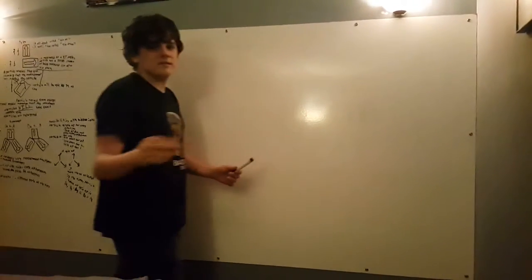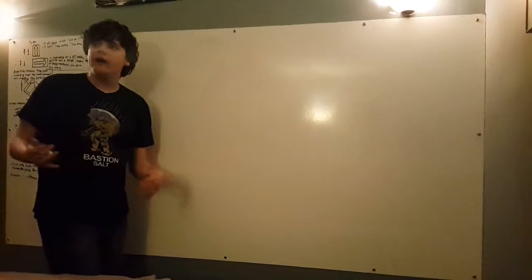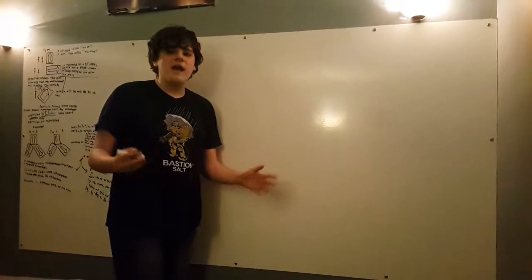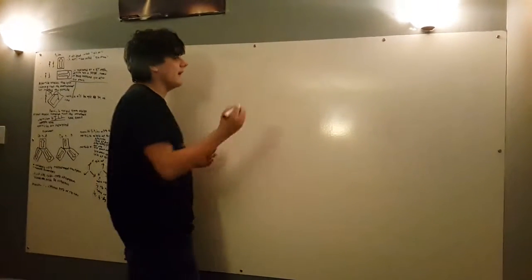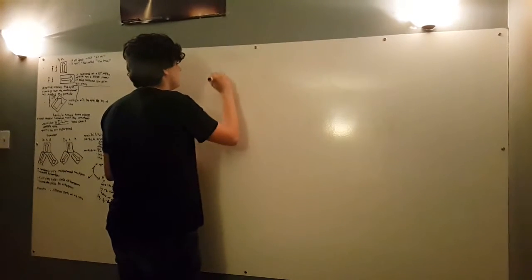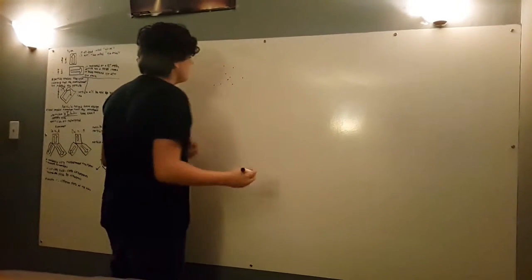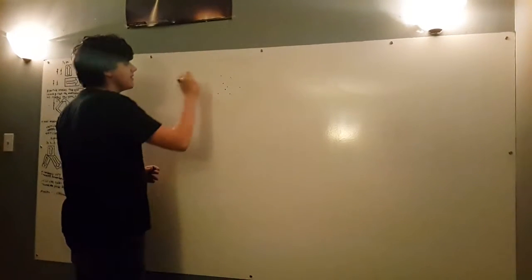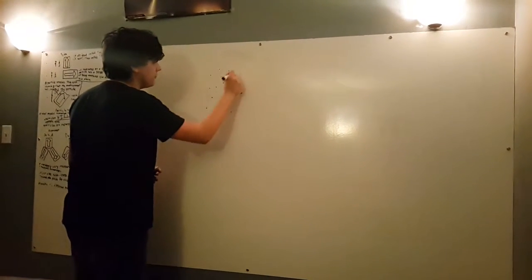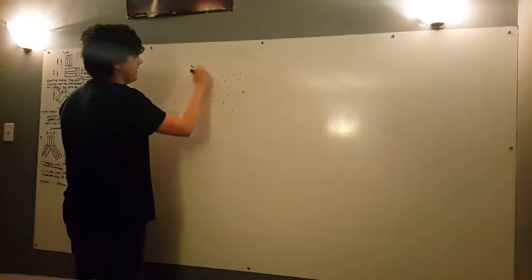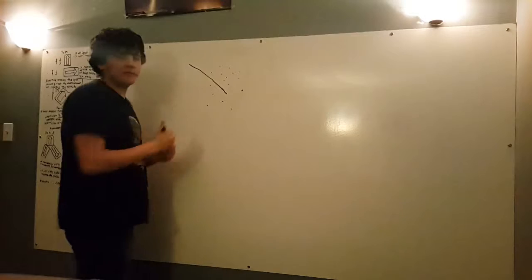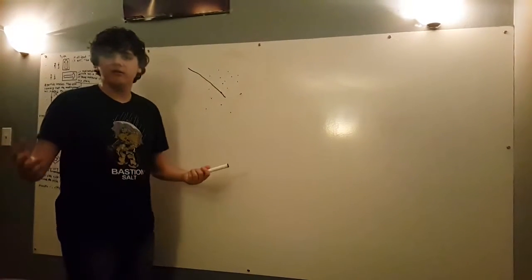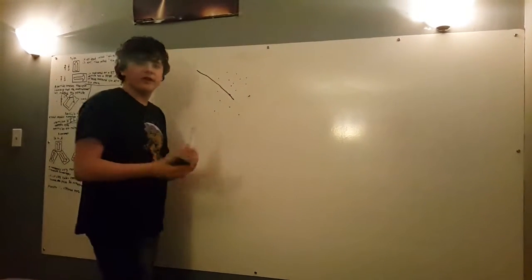Now, we can apply this to things like why light bends in water, right? You might be thinking, how could that work? So, basically, we have air out here. I'm just going to do a quick little dot thing, a whole bunch of dots for you guys. Air is not very dense. It's very spread out. Light passes through this like crazy. Sure, it might hit a molecule here and there, and then have some trouble. But for the most part, visible light doesn't even interact with air. So we're getting the full thing here.